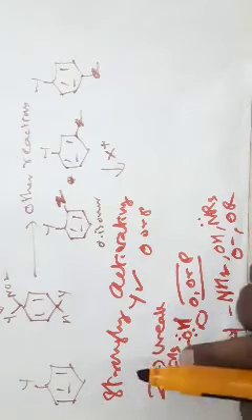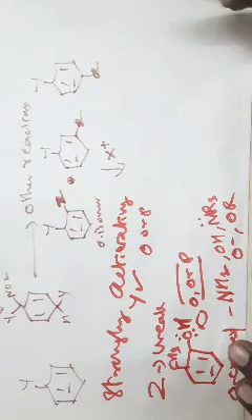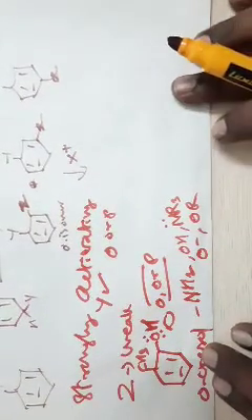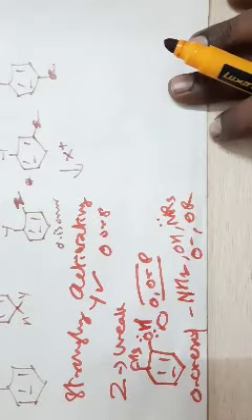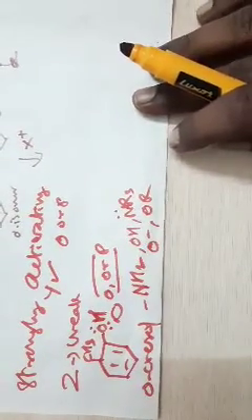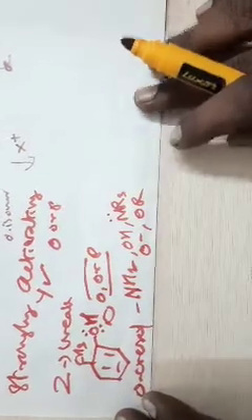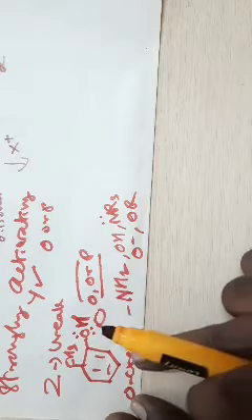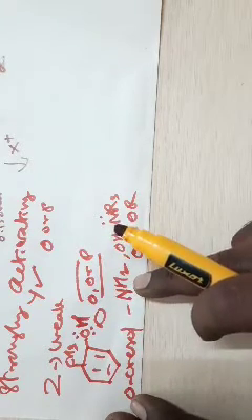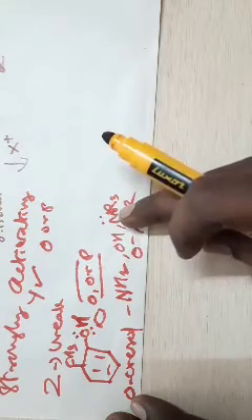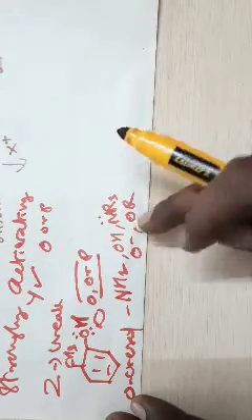Suppose we have two substituents in the aromatic ring, then which group is predominating? The first point we discussed is that if we have an ortho-para-directing and strongly activating group, such groups will dominate whatever the other group may be. The order of strength of the substituent is this: NH2, OH, tertiary amine group, O minus, OR group.